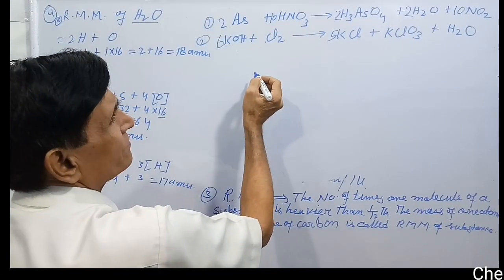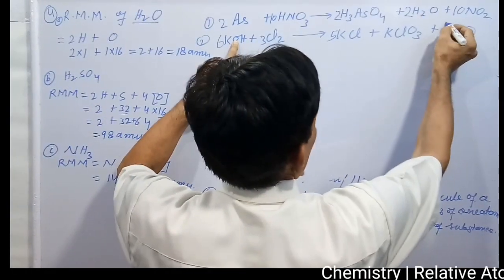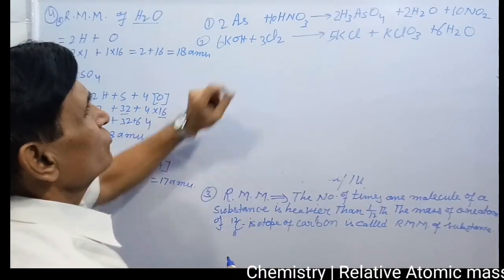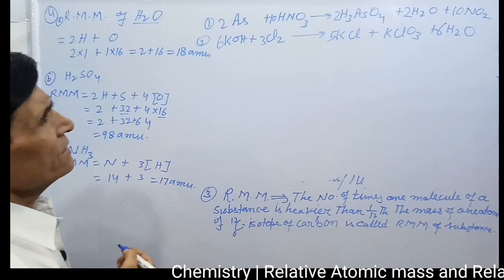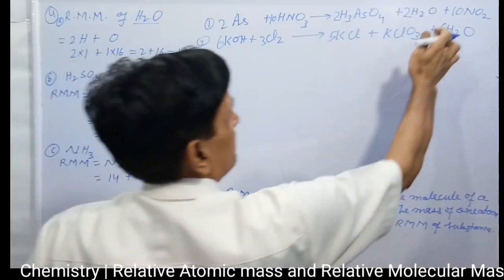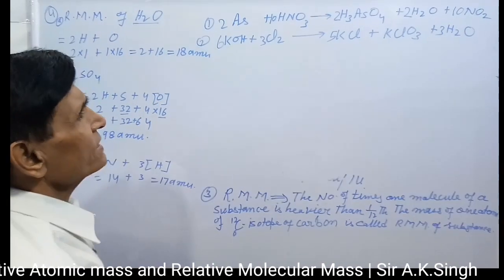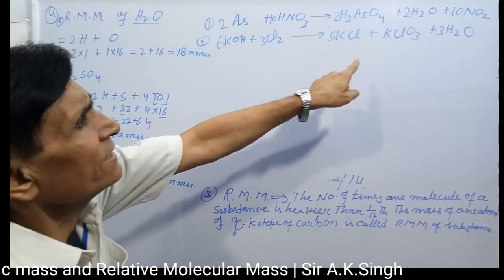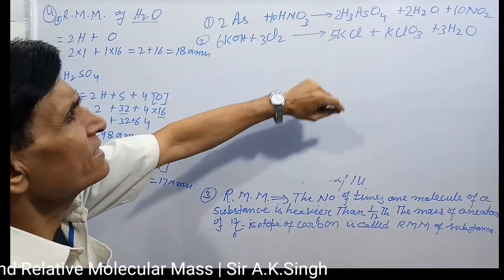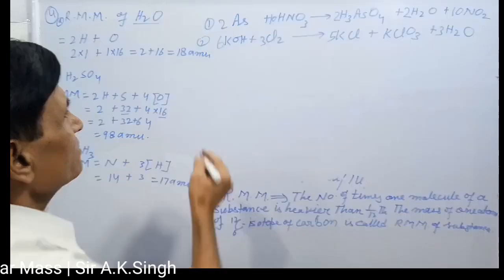Now for oxygen, 6 and 3 H2O, because 3 is there already. Then you will get 6 hydrogen, oxygen 3 plus 3, 6, potassium 6, chlorine also 6. Everything is balanced.